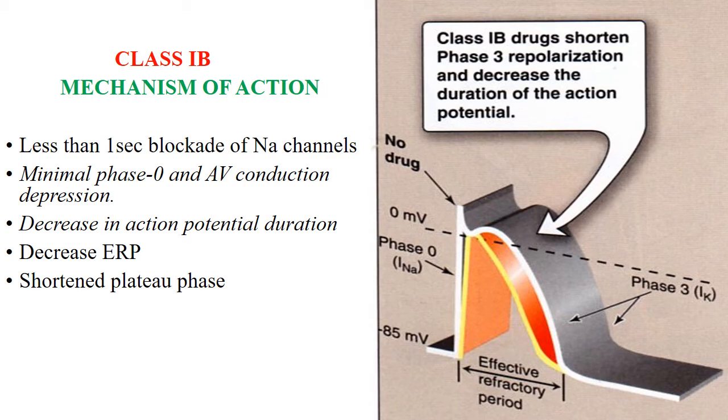Next, class 1B drugs. Class 1B drugs shorten phase 3 repolarization and decrease the duration of the action potential. They show less than 1 second blockade of sodium channels, as already told in the table, that they show rapid association and dissociation from the sodium channels. They have minimal action on phase 0 and AV conduction depression. They decrease the action potential duration, they also decrease the effective refractory period, and they shorten the plateau phase.